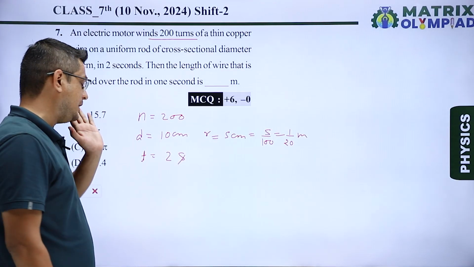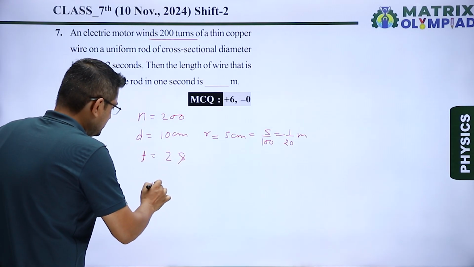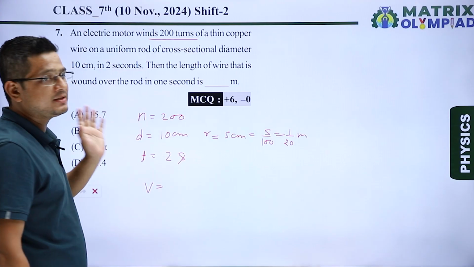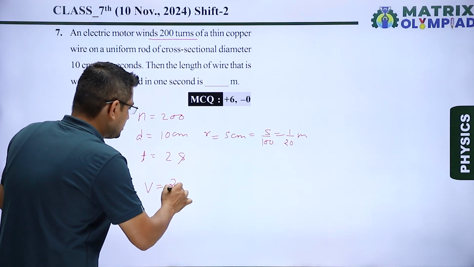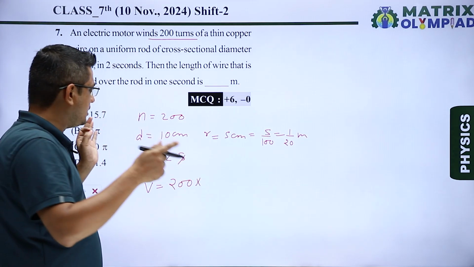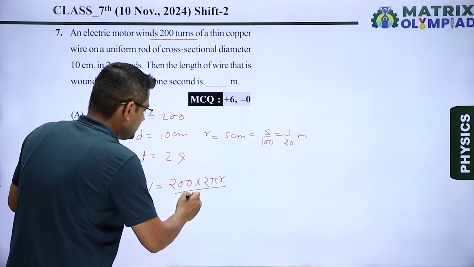So first of all, we should calculate the velocity by which this winding has been done. So velocity or speed is equal to total distance upon total time. So here distance will be assumed as the total length of wire in 200 turns, which will be equal to 200 multiplied by the length of one round, given by 2 pi r, and the time is equal to 2 seconds.